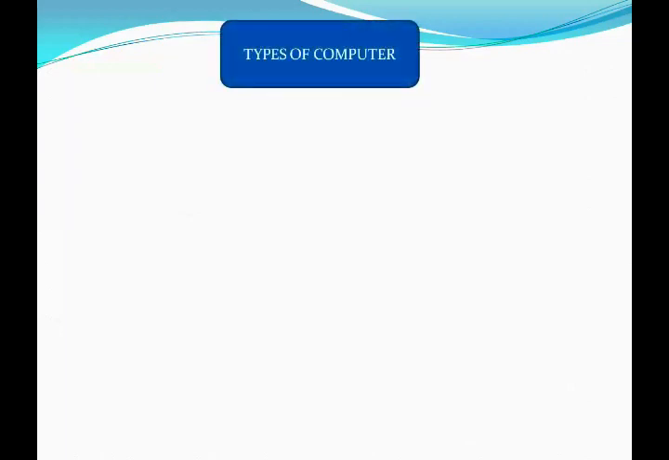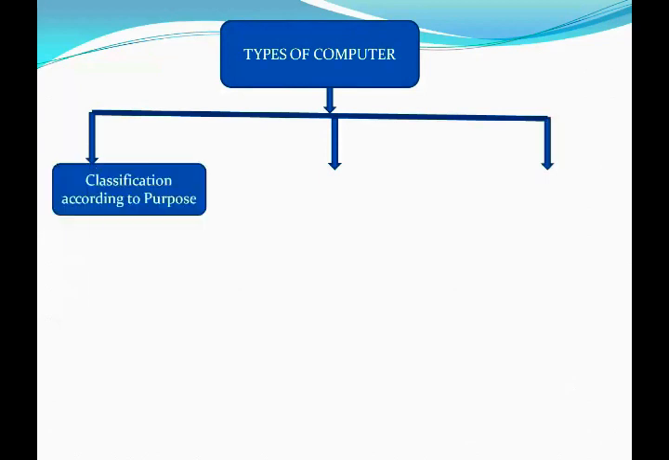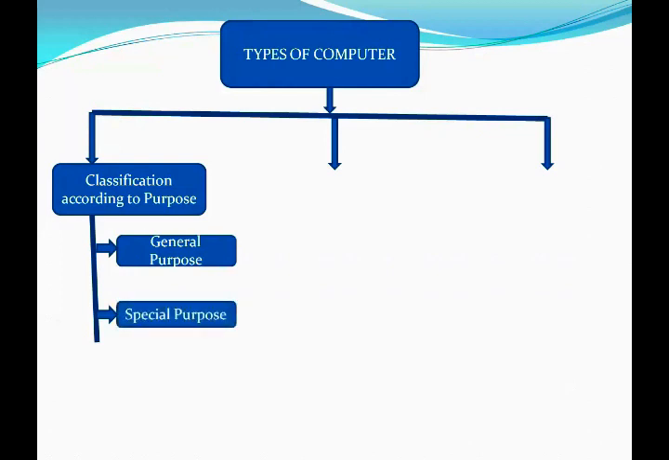Okay, the next heading is types of computers. There are three types of computers. First, classification according to purpose. They are divided into two types: number one is general purpose, number two is special purpose.